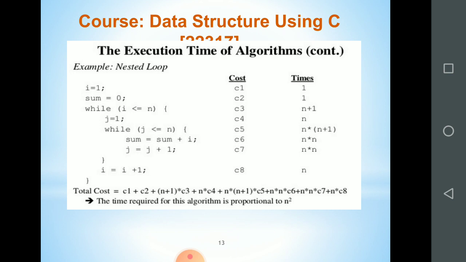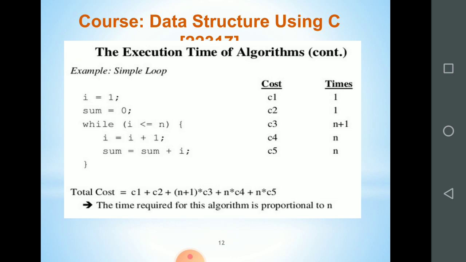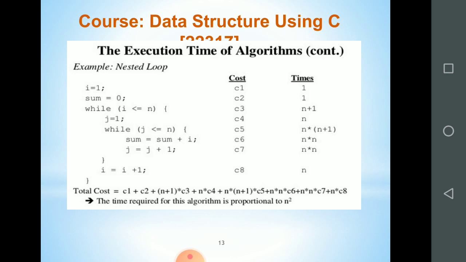So normally when we are calculating the time complexity for the nested looping statement, the time required is proportional to n square. And every time look at this, here you can see that there are n into n number of statements which are running n multiplied by n number of times. So time complexity for the algorithm having nested loop is proportional to n square. In the last one only there is one loop, so the time complexity of the algorithm is proportional to n. Here the time complexity is proportional to n square.